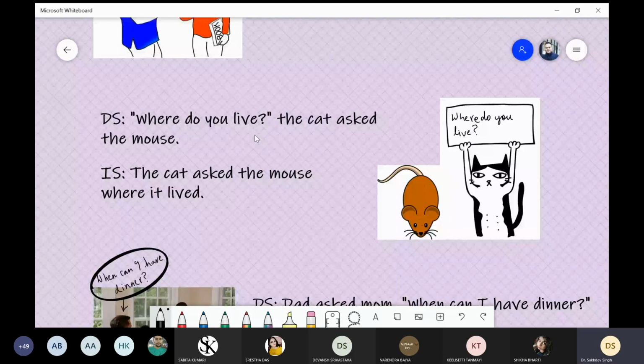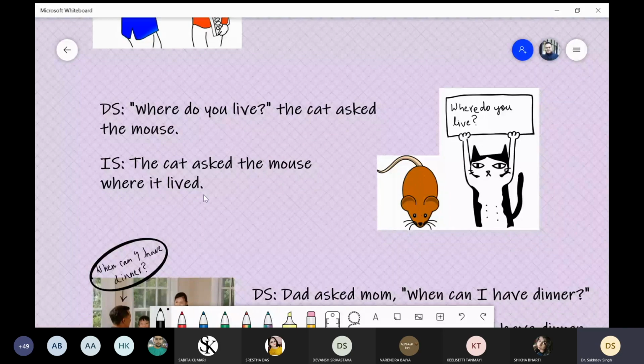Then in the indirect speech, the cat asked the mouse where it lived. This is in present indefinite, so we will convert it into past indefinite. Why have we used it rather than you? Because we are not converting it from the perspective of the mouse. That's why we use it. We don't use he or she for animals, we use it for them.